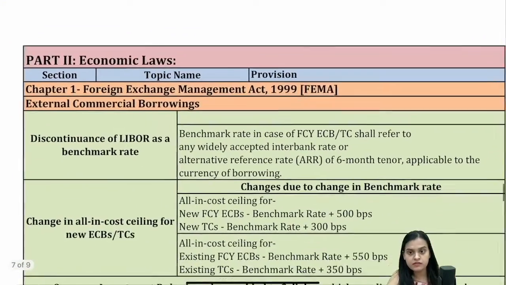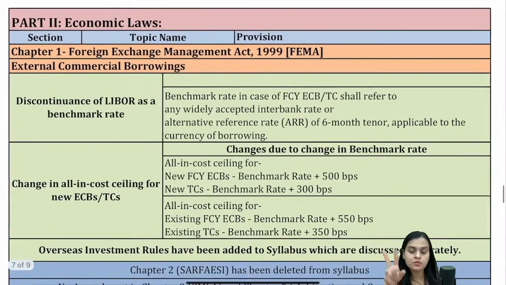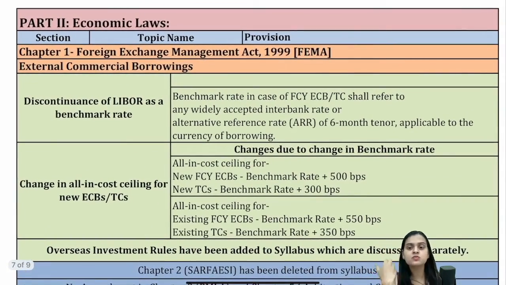Now, in FEMA, when we come to Part 2 economic laws, I've already discussed this before, that in FEMA we have two types of amendments. We have overseas investment rules and regulations which have been added to your syllabus, but we are not discussing in this particular video. Apart from that, we have slight change in external commercial borrowings. Nothing much. You just have to keep one thing in mind, that we spoke about a benchmark rate called LIBOR, London Interbank. Now, this has been discontinued, or this has been changed.